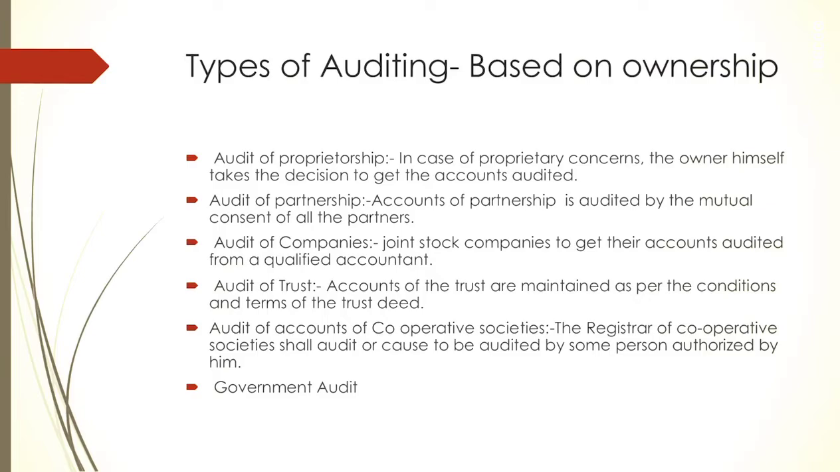Okay, the next type of auditing on the basis of ownership is audit of trust. Now what is a trust? A trust is a structure where a trustee carries out the business on behalf of the trust's members. A person will be appointed to carry out the business on behalf of the trust members, who will be known as the trustee. A trust is not a separate legal entity. A trustee may be an individual or a company.